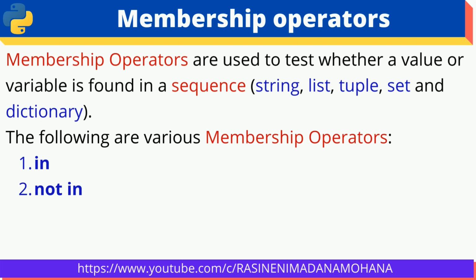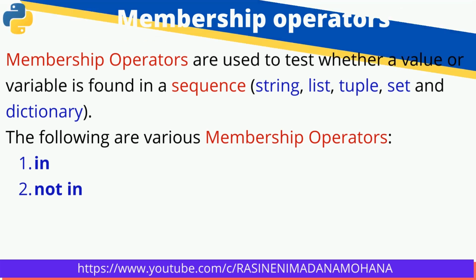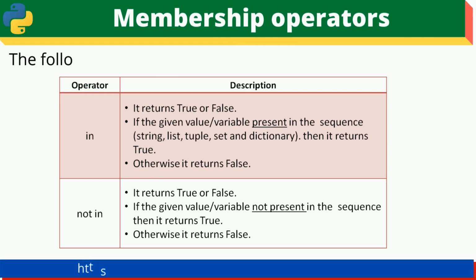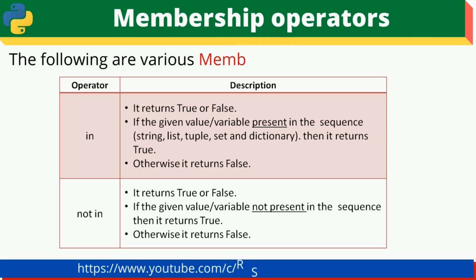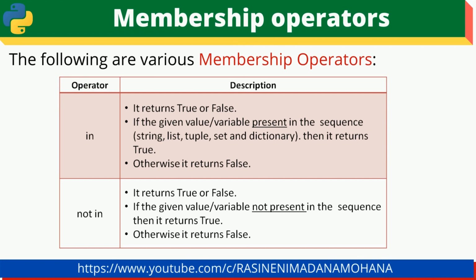So, what are the various membership operators? The following are the various membership operators. The first one is in, the second one is not in. Let us see what the use of in and not in is. The following table shows the membership operators with their description. The first one, in, returns either true or false. If the given value or variable is present in the sequence, meaning either string, list, tuple, set or dictionary, then it returns true. Otherwise, it returns false.